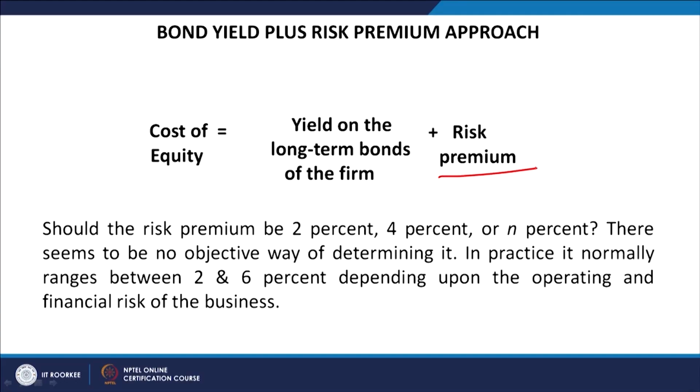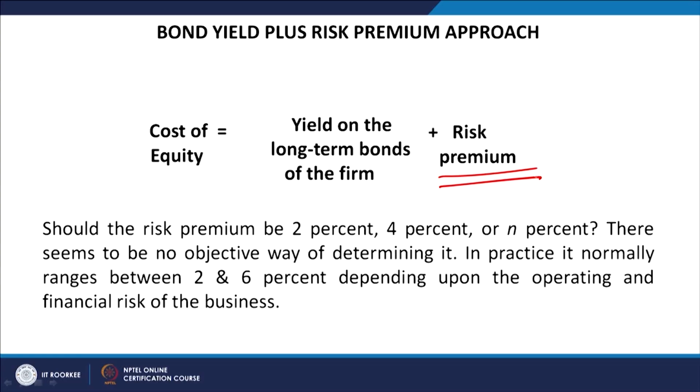So, we need to be compensated by the risk premium for the risk we are taking, and under this approach this risk factor is added to the risk free rate of return on the basis of subjectivity or the experience of market experts. Should the risk premium be 2%, 4% or n%? How much should we add? That depends upon the risk in the market and how much risk is going to be there.